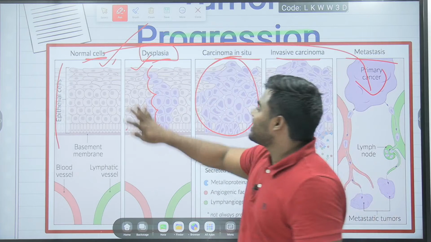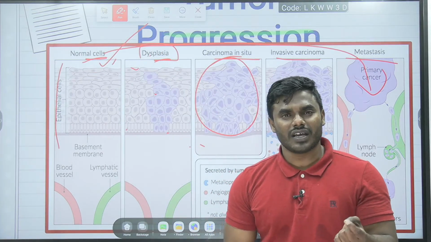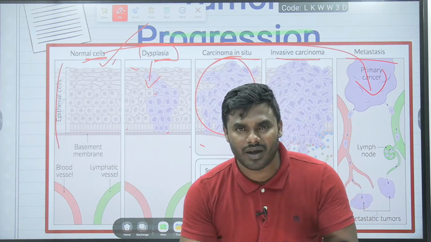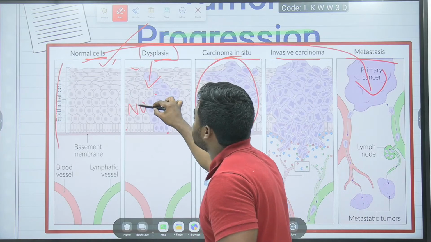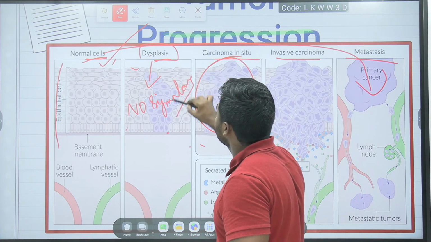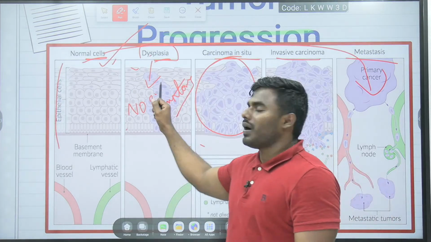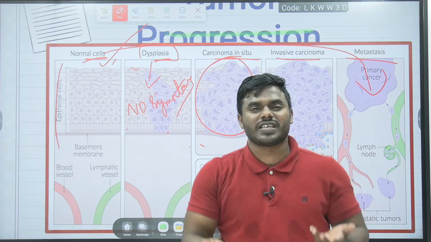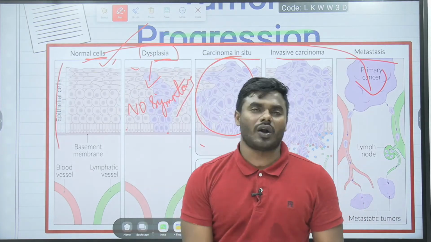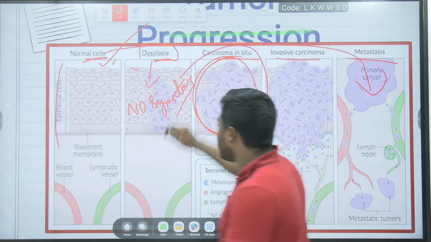But what is the greatest disadvantage here? The greatest disadvantage is that during the condition of dysplasia, there will be no symptoms. There will be no symptoms at all. So due to the lack of any symptom, we never experience any symptom. As a result, we never understand whether the tumor is growing or not. So from the dysplasia, it will spread to the entire tissue.